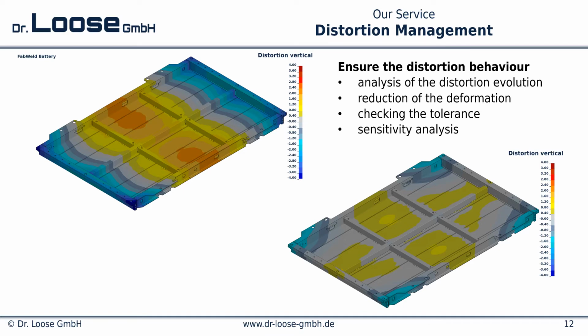We ensure the distortion behavior: the analysis of the distortion evolution, the reduction of the deformation, checking the tolerance, and performing a sensitivity analysis. You see a battery tray. On the left-hand side, the first design of manufacturing. On the right-hand side, the improved design with reduced deformation.